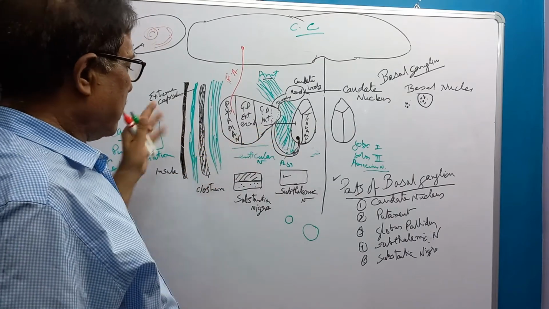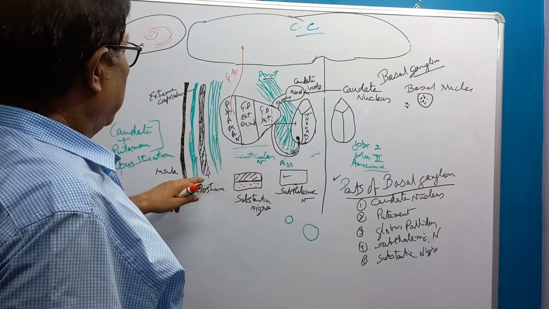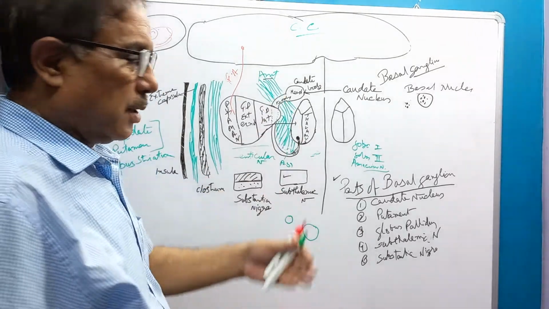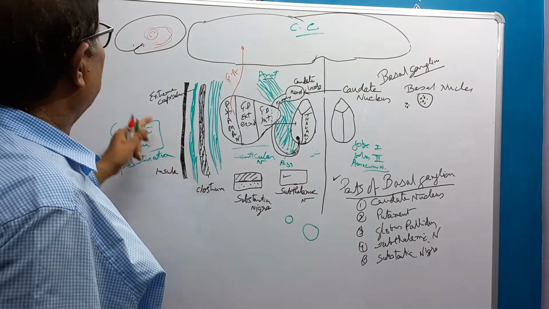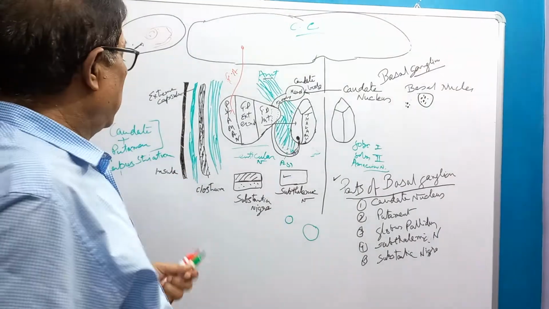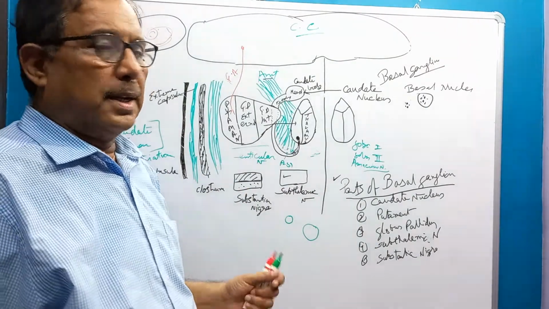Then lateral to the external capsule, there is the claustrum, a layer of gray matter. Then again there is fibrous tissue known as the extreme capsule, and then a layer of gray matter known as the insula.